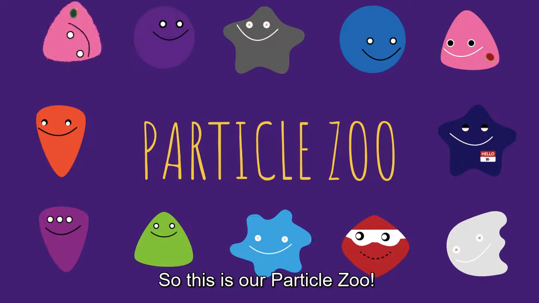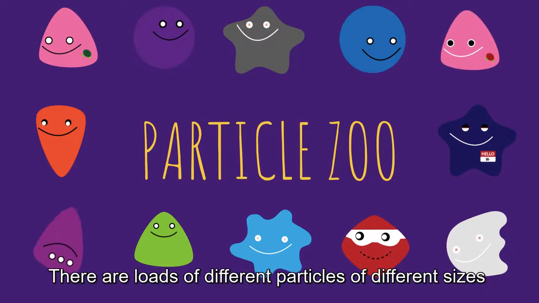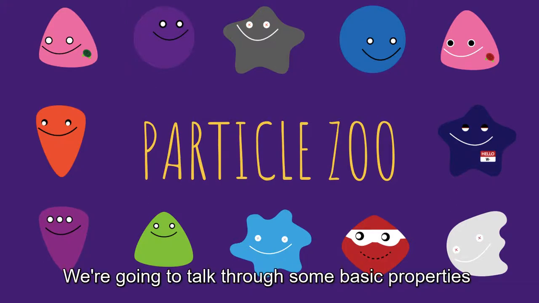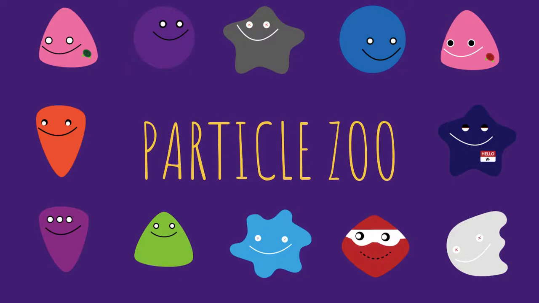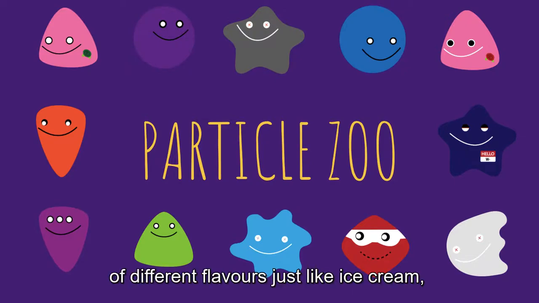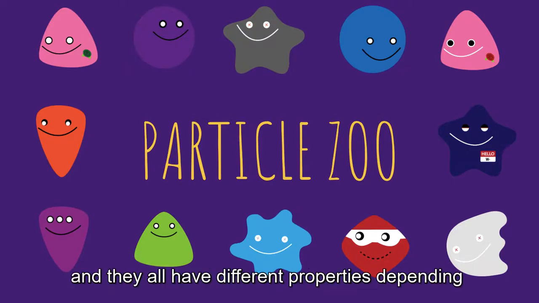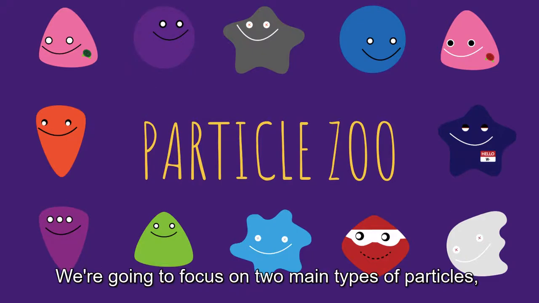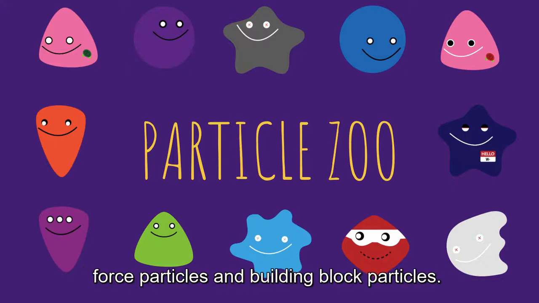So, this is our particle zoo. There are loads of different particles of different sizes and weights, and they all have different purposes. We are going to talk through some basic properties of different particles. Particles come in lots of different flavors, just like ice cream, and they all have different properties depending on what flavor you choose. We are going to focus on two main types of particles, force particles and building block particles.